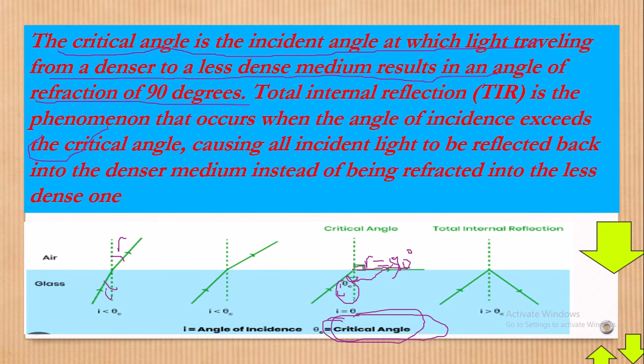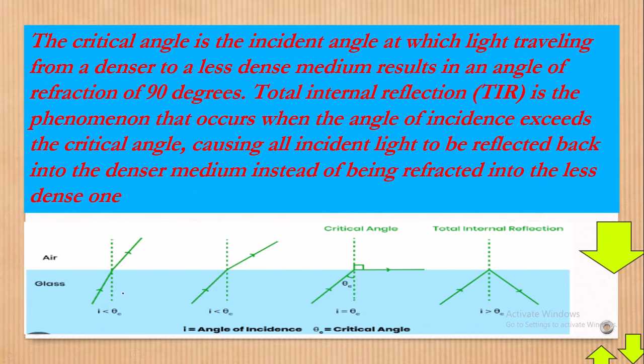And once this critical angle is exceeded like this, the ray will no longer graze on the surface, but will come inside like that. That's what we have in this picture here, which we call total internal reflection, whereby the ray has stopped grazing, but is reflected back inside the more optically dense medium.